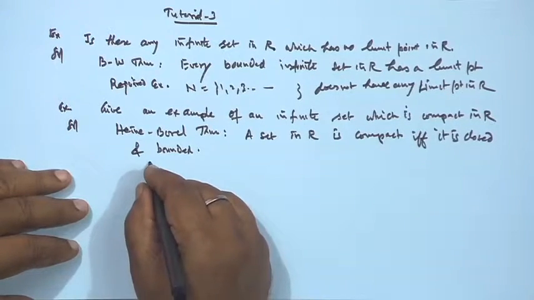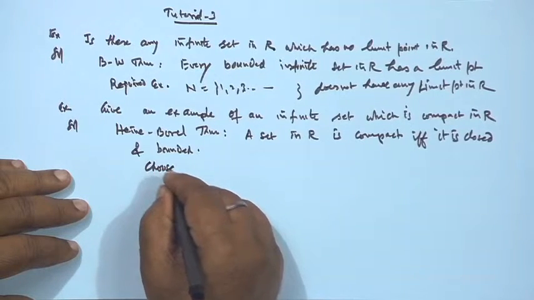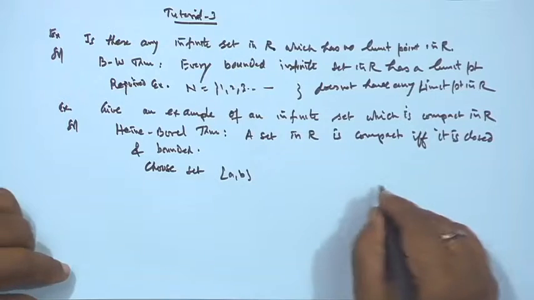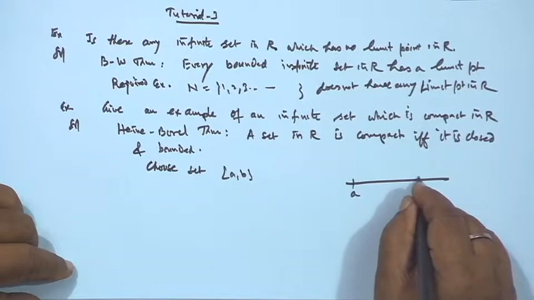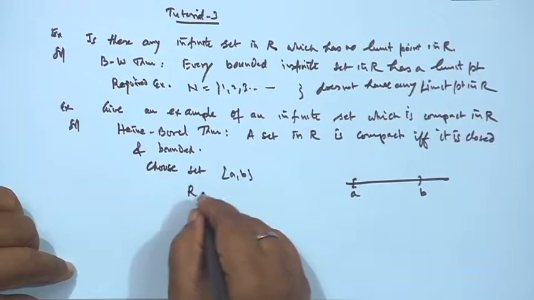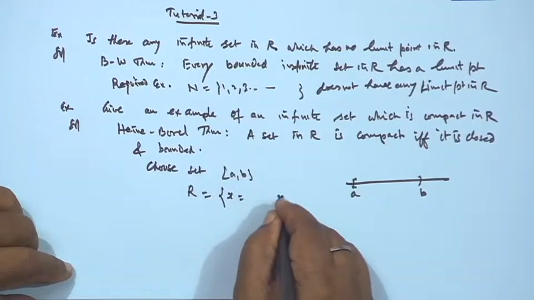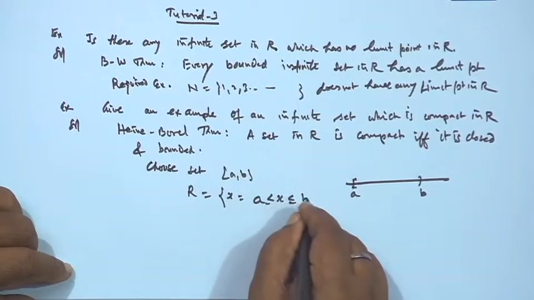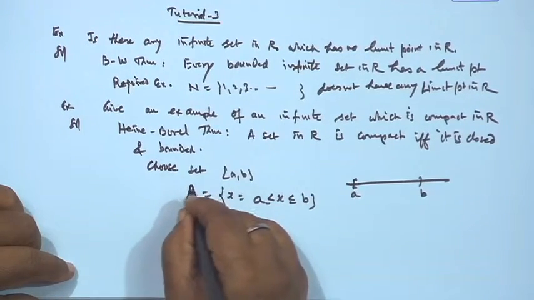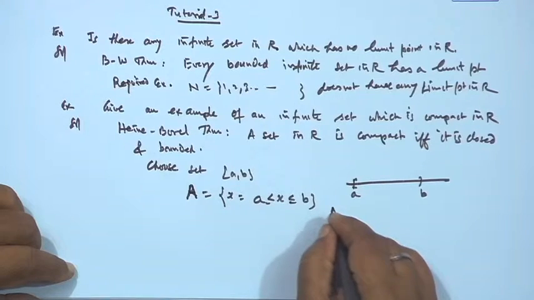So, for example, choose the set A, the set of all points lying in the closed interval [a, b]. So, this is the set of x in R such that a ≤ x ≤ b. Now, this set A is infinite.